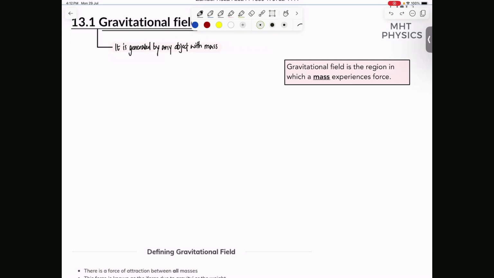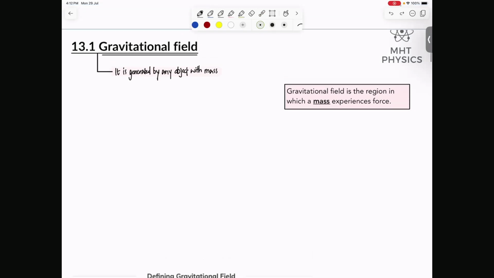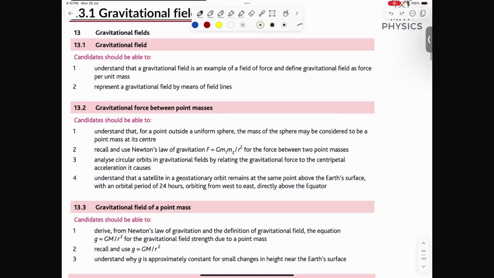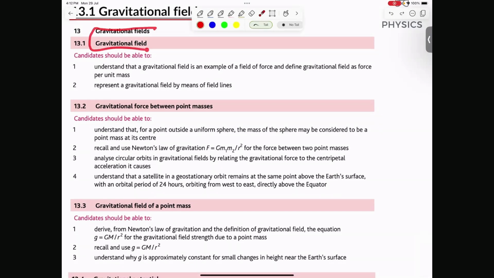Right. So our syllabus is divided into three parts. Let me explain what are the things we'll be going through. Right now I'll be starting this one. It's called just the gravitational field. So what's the gravitational field and how do you represent it? That's the first part. That will probably be done by today.